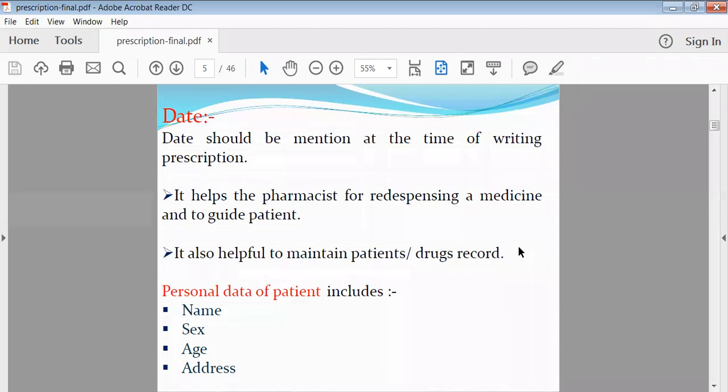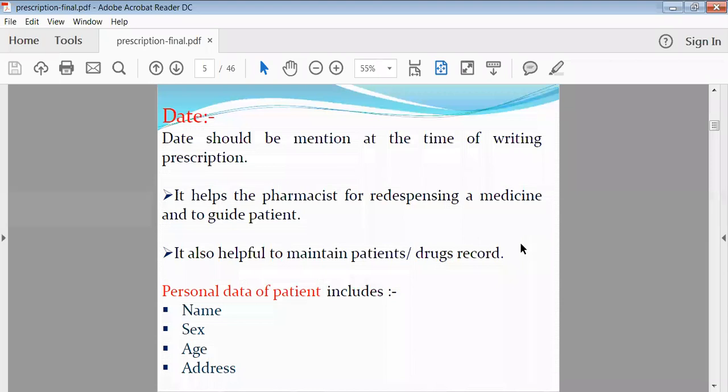So to make the judgment, the date is important: how many days before the patient came, and up to what point, what was the status of the disease, whether there is improvement or not. So to make such a judgment, the date is very much important.